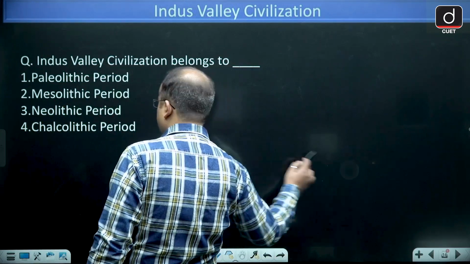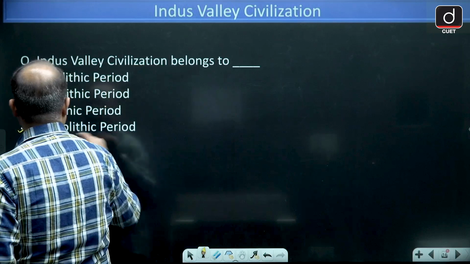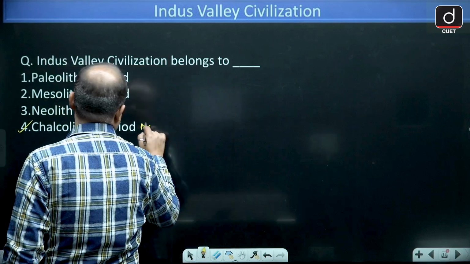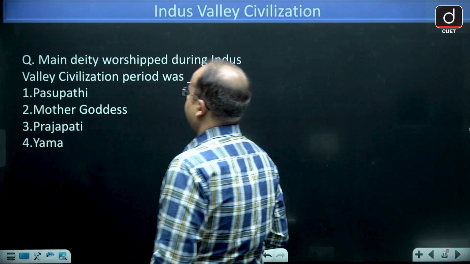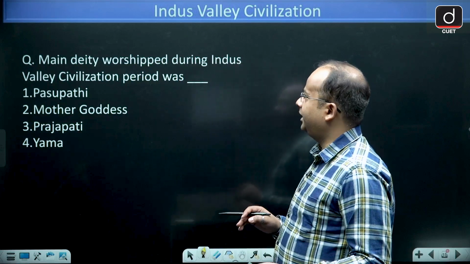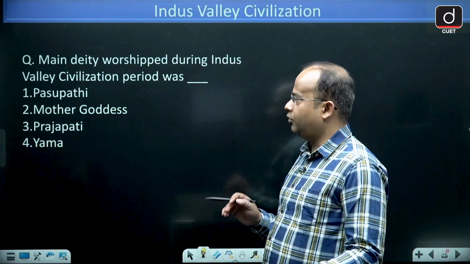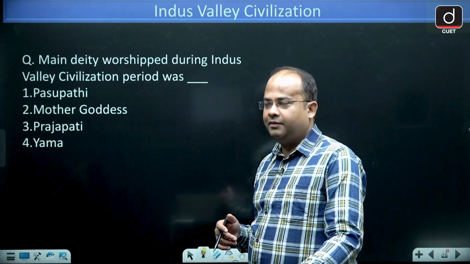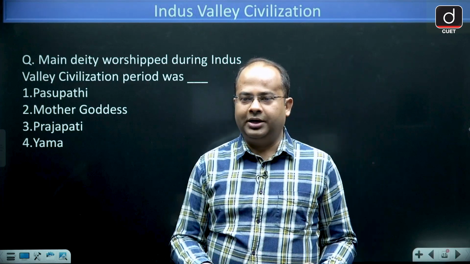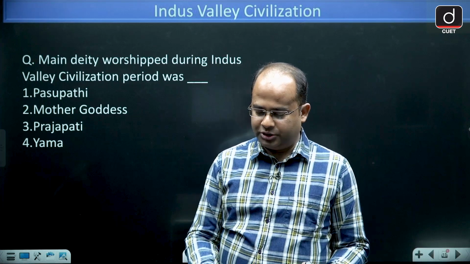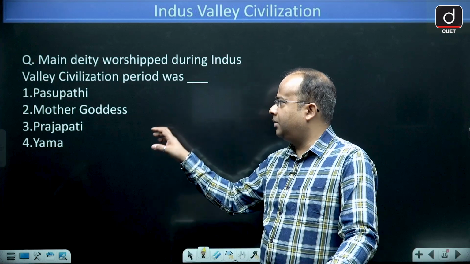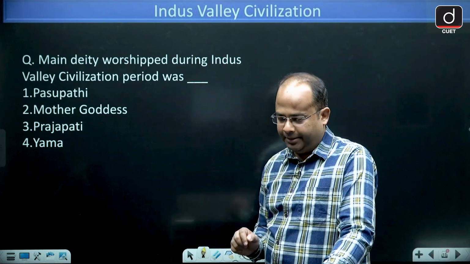Correct answer will be option 4, Chalcolithic. Next we have: the main deity worshipped during Indus Valley Civilization period was? Options are Pashupati, Mother Goddess, Prajapati, Yam.